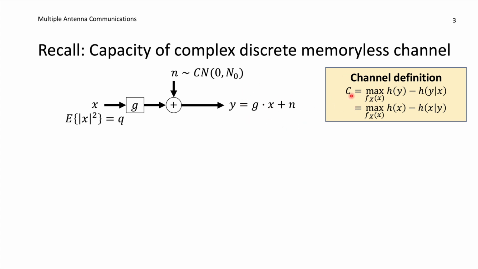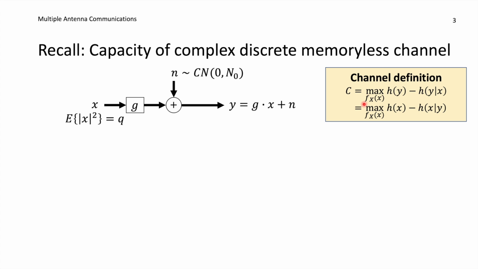And the channel capacity can be written in this form. We are maximizing over the random distribution of the signal X, and we can take the differential entropy of the received signal Y, so this is the uncertainty or surprisal in Y, minus the differential entropy of Y given X. And this term is representing the randomness imposed by the channel, namely N here.